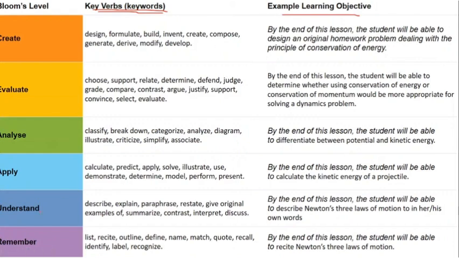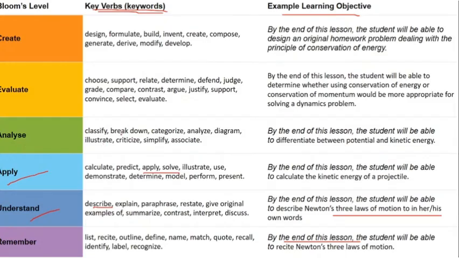If you talk about remembering, it means recalling, which happens at the end of the lesson, that is summarization. Understanding is describing what has been learned; describing is the verb used for understanding. Applying is the application of whatever is learned.